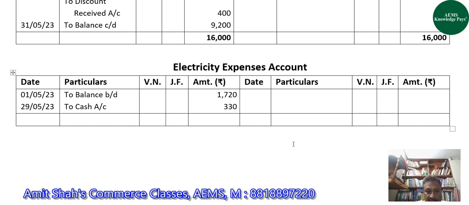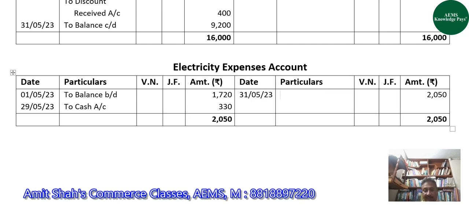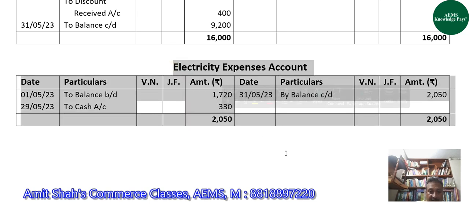And now we'll do the total. So this is 2,050. The same total we will write on the credit side. And this only would be the balance of the electricity expenses account. Why? Because there is no transaction on the credit side. So the balance of electricity expenses at the end of the month is 2,050. Have you all understood, guys, or not? Yes, sir.